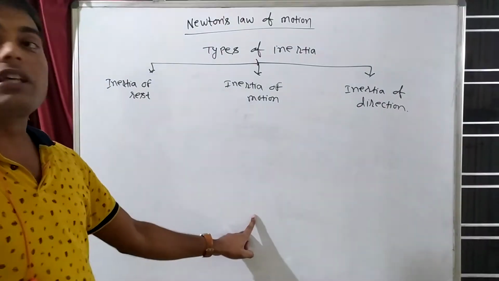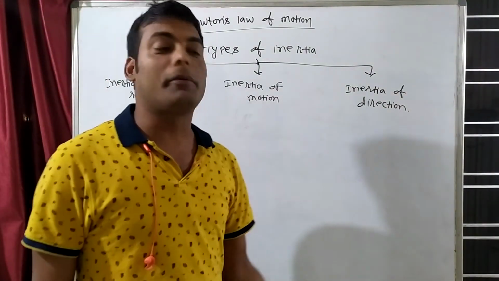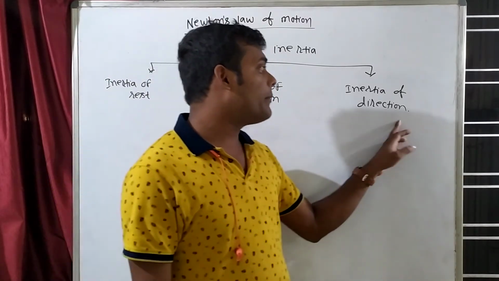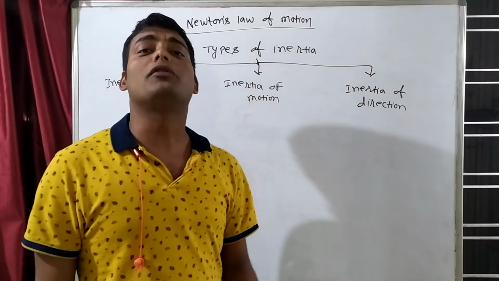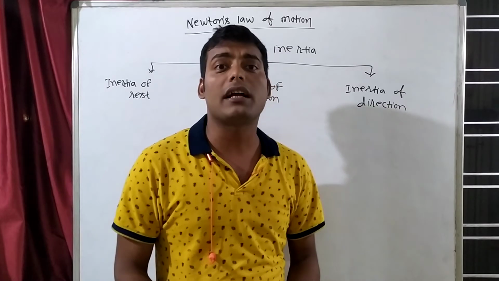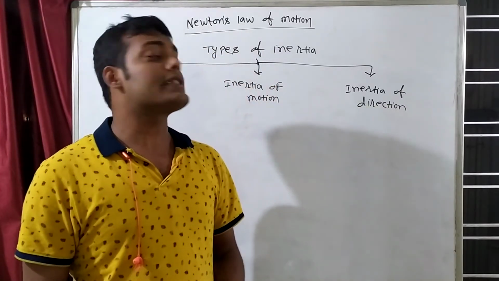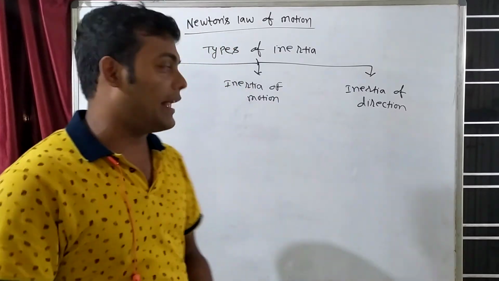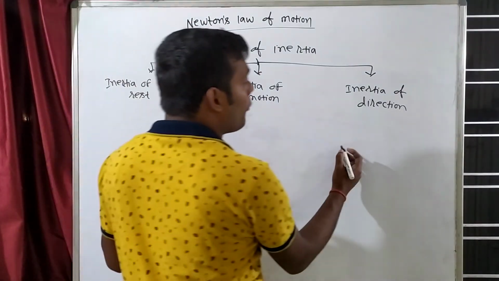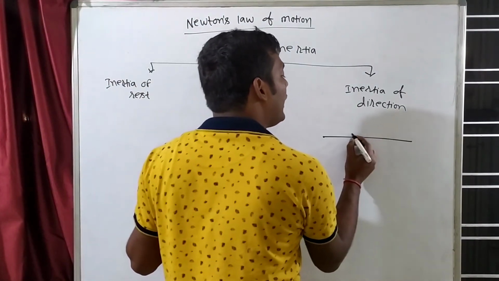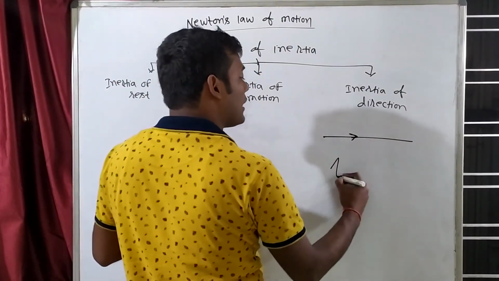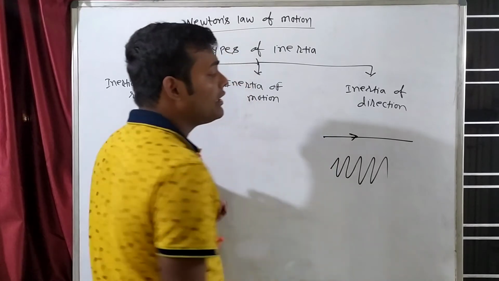Right? Inertia of motion means if any object is in motion, it wants to remain in motion. What is the meaning of inertia of direction? Inertia of direction means any object does not want to change its direction. So it always wants to continue the same direction. For example, suppose that if you are going in a straight line, you want to go in a straight line.